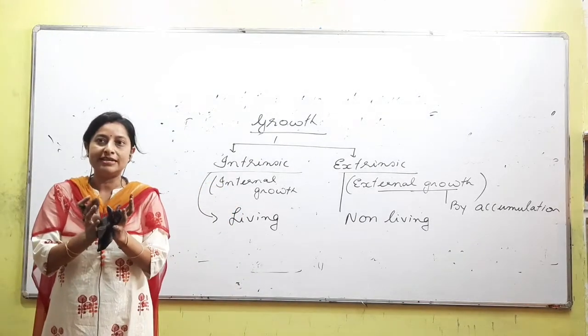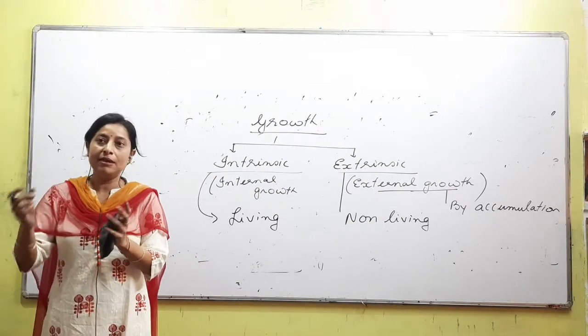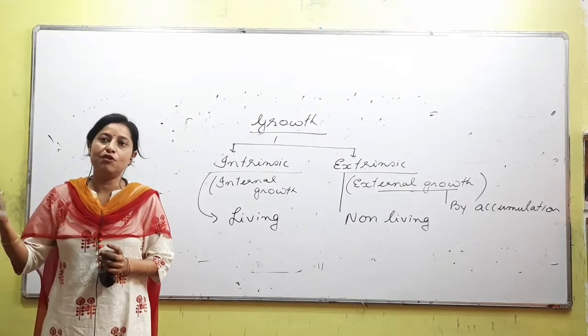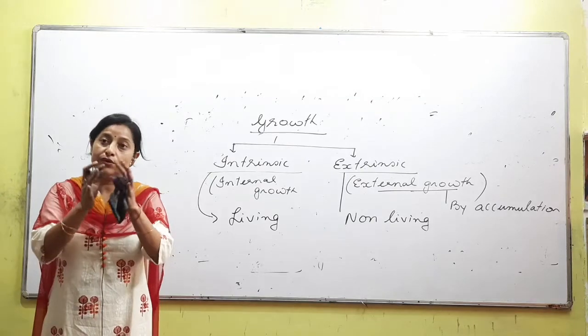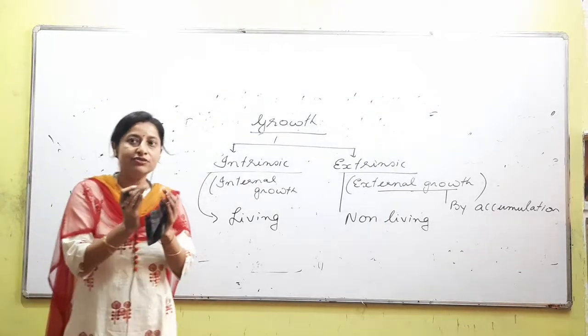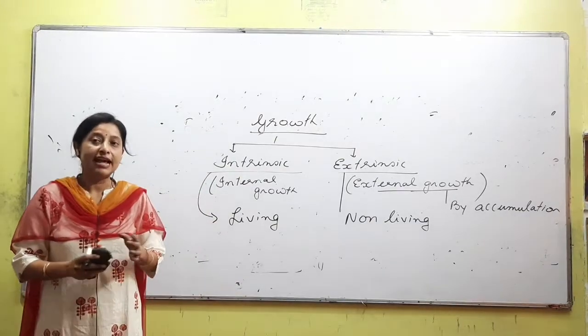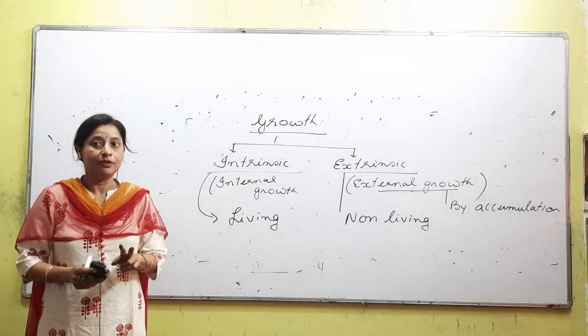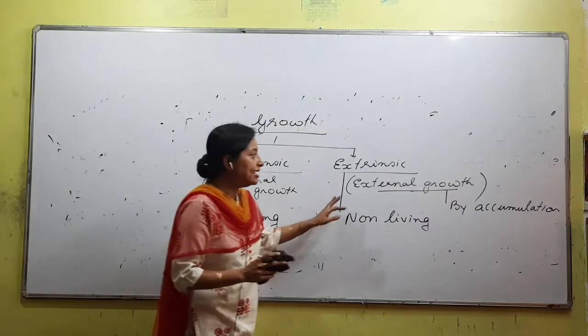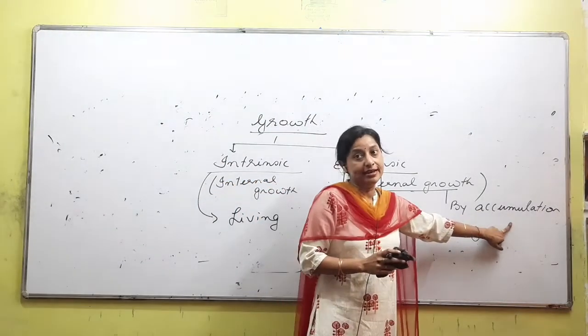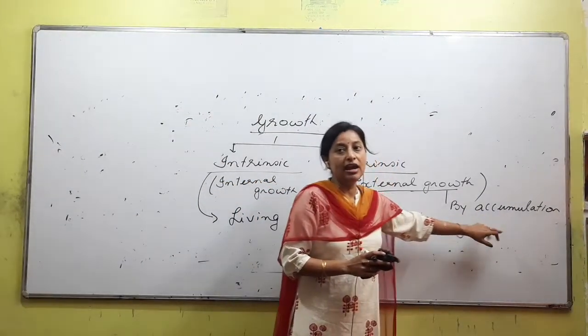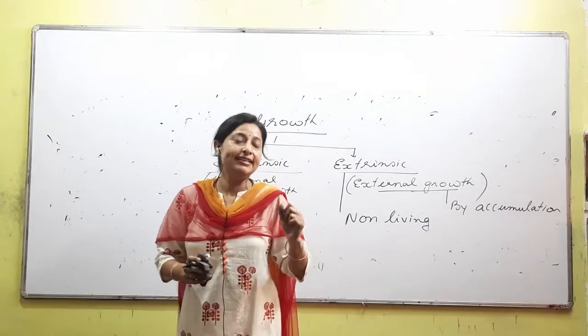As time passes by, maybe with the help of dust or with the help of wind, sand accumulates. So if the size of the dune increases, that sand dune becomes bigger. That is also called growth, but this growth happens because of accumulation. If growth is due to accumulation and happens from outside, that is what is called extrinsic.